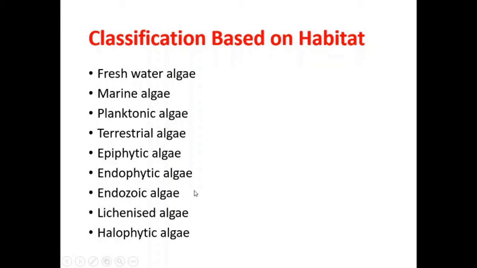Now the next is the endozoic algae, that is algae growing inside the animal tissues. Now the lichenized algae, as we discussed earlier, are the algae which take part in formation of the lichens. Now the halophytic algae means the algae which grow in extreme saline water, or the saline water which has very high concentration of the salts.